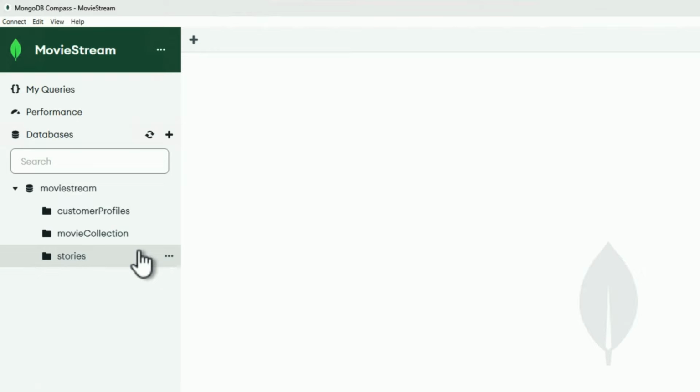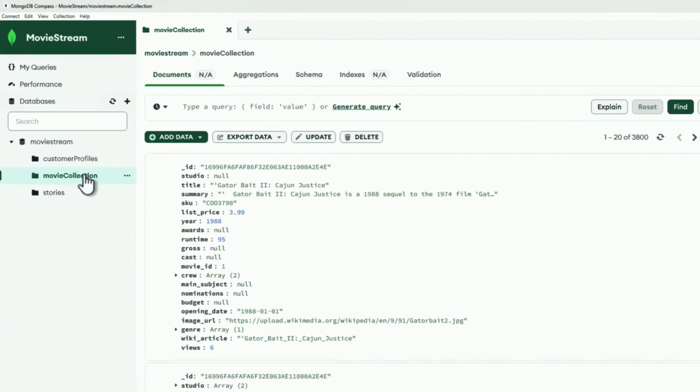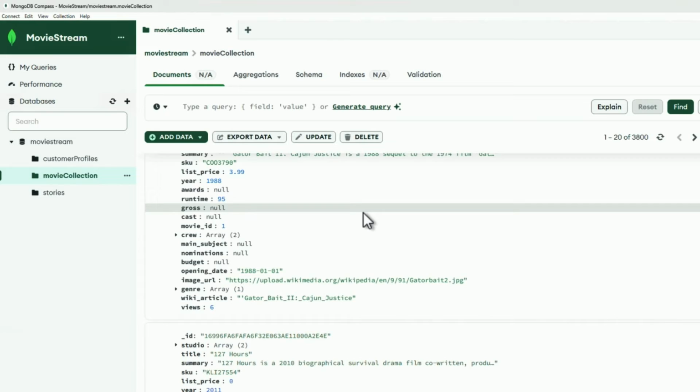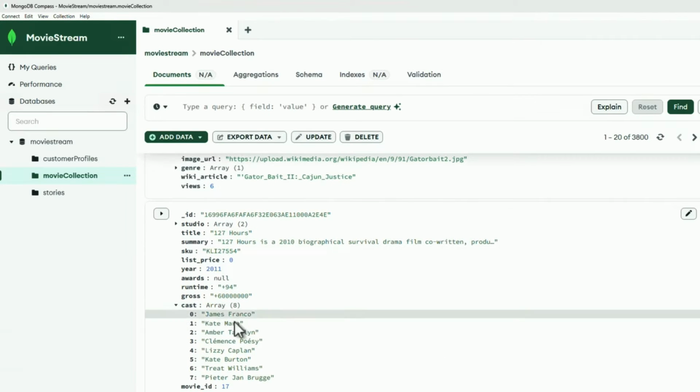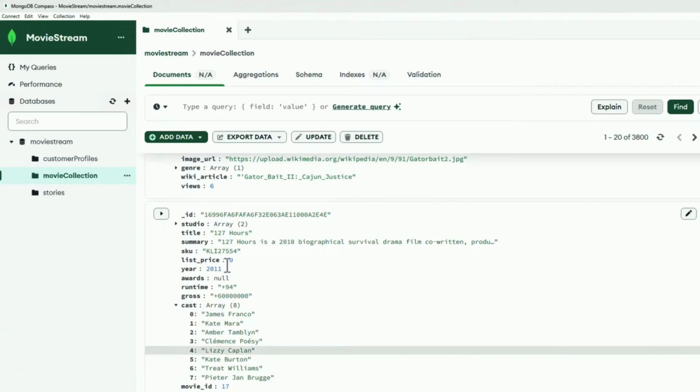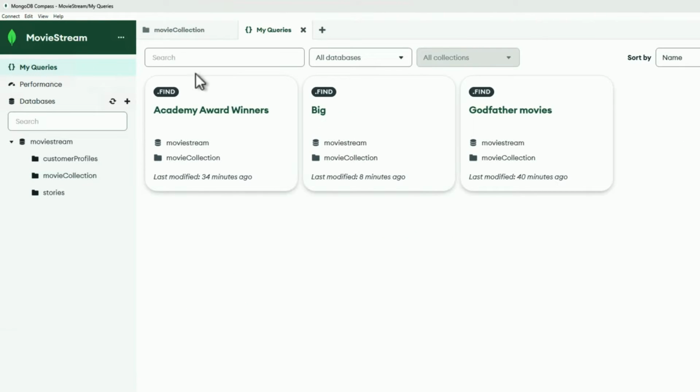It's API compatible, right? So here you can see I have a movie collection, a customer profiles collection, all these different things, and I'm working with the data as if, I have no idea that it's Oracle under the covers, right? I can do simple queries to complex queries.